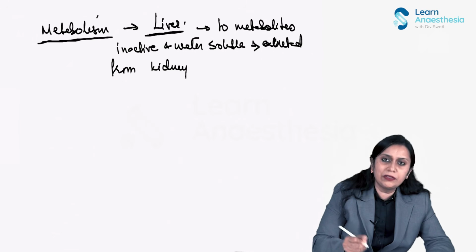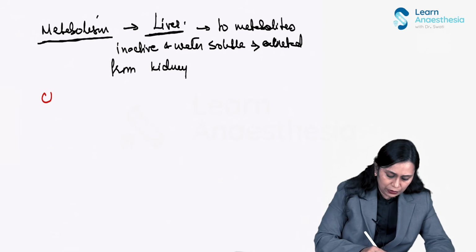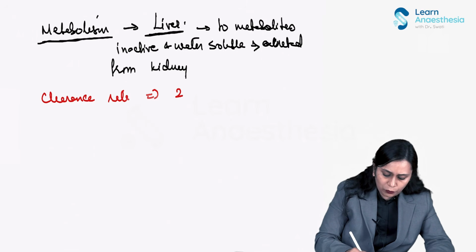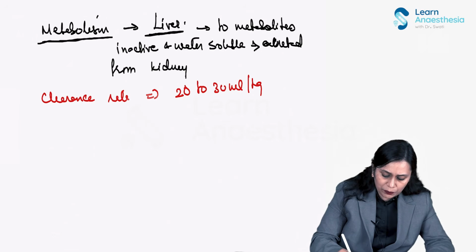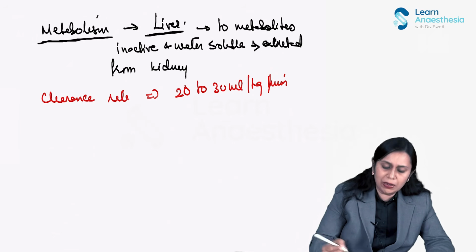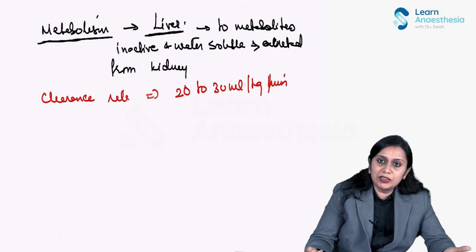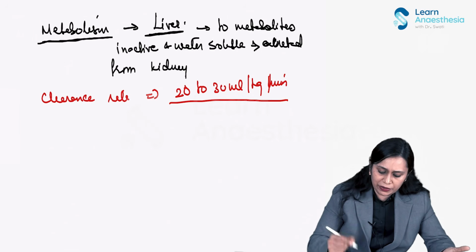Now, the clearance rate of propofol is very high, 20 to 30 ml per kg body weight per minute. So the clearance rate is very high.